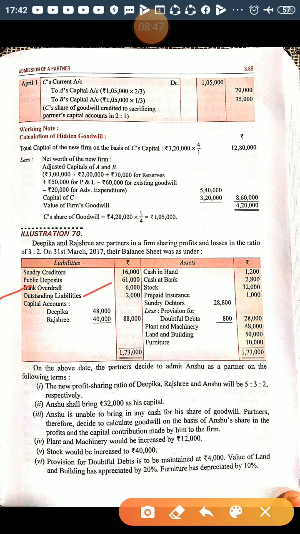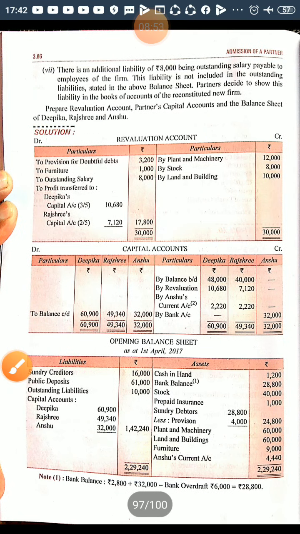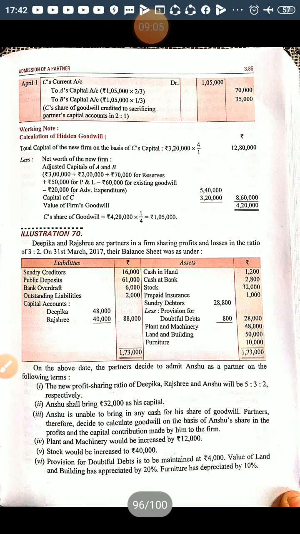Now outstanding liabilities 2,000. It is increased, I think. There is an adjustment of 8,000. There is an additional liability of 8,000 being outstanding salary payable to the employee, and that is not yet recorded, so it should be recorded. So outstanding salary is increased by 8,000. It is right now 2,000. It becomes 10,000.